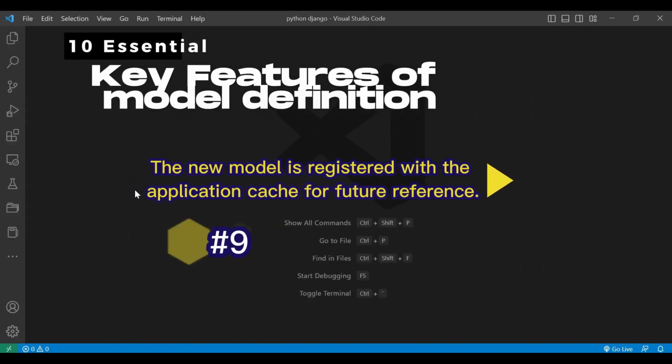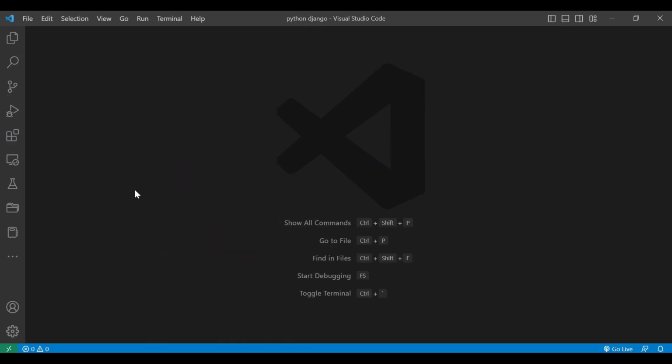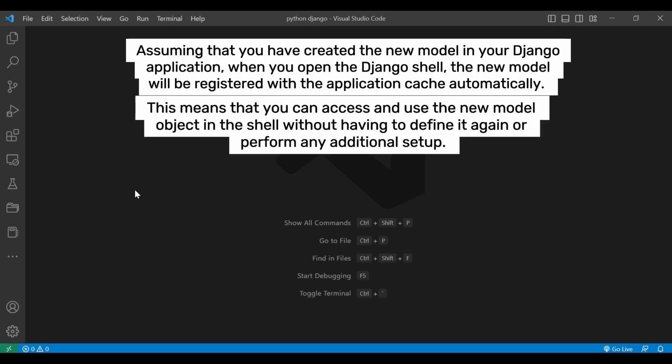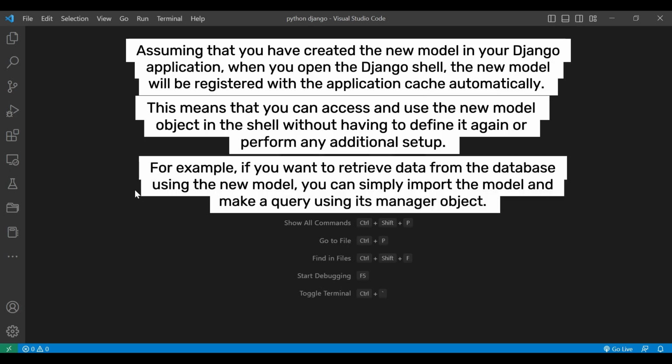The new model is registered with the application cache for future reference. Assuming that you have created the new model in your Django application, when you open the Django shell, the new model will be registered with the application cache automatically. This means that you can access and use the new model object in the shell without having to define it again or perform any additional setup. For example, if you want to retrieve data from the database using the new model, you can simply import the model and make a query using its manager object.